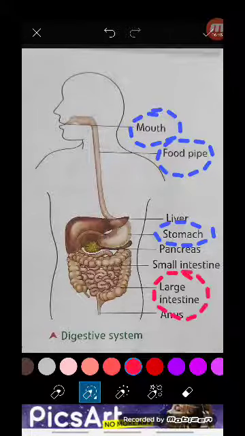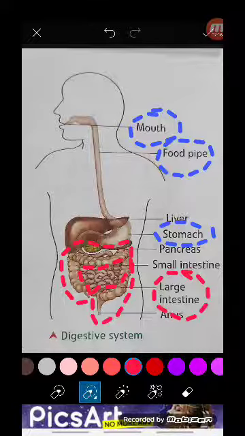In the large intestine, some part of the food which is not digested, some fibers or undigested food, reaches the large intestine. Here is the large intestine. You can see this portion, this big broad portion. So this is the large intestine. And over here, if any water is left in that undigested food, that water is absorbed, because our body also needs water. So that water is taken.